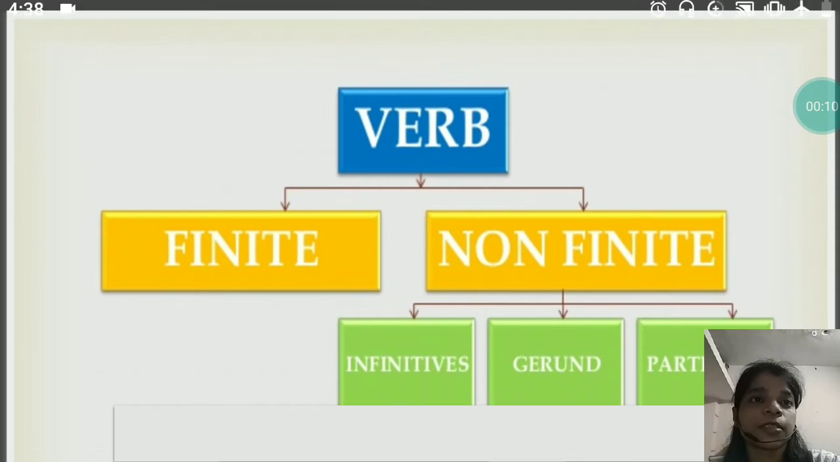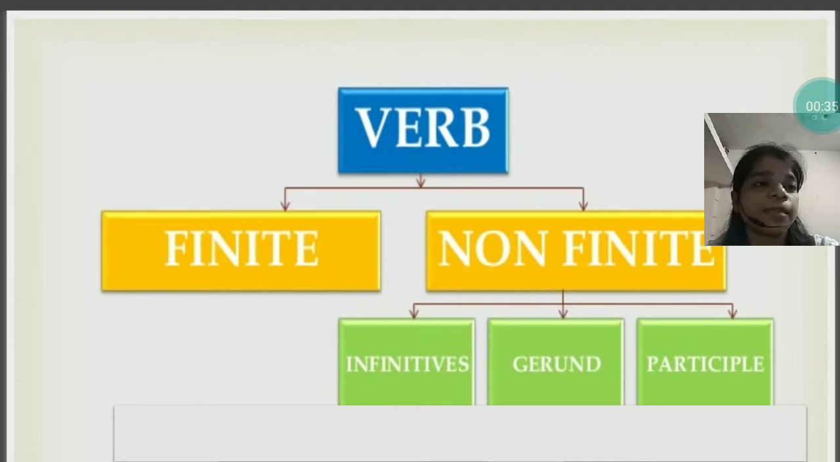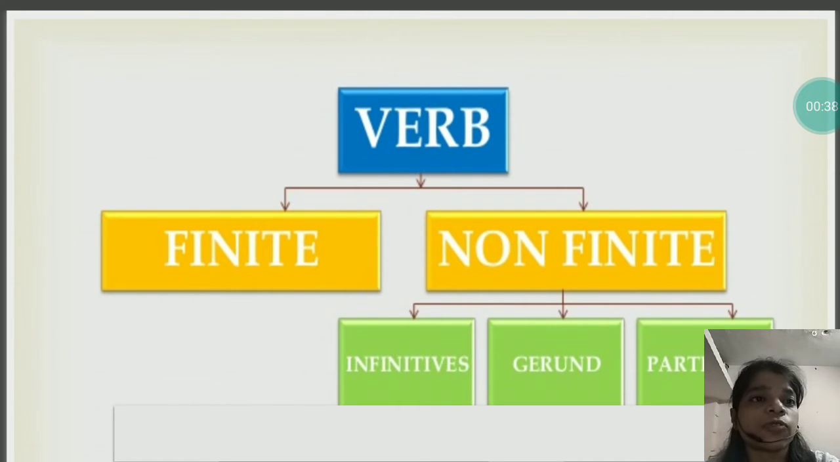So let's start. As in the first video, we talked about two types of verbs, that is transitive and intransitive. Now in this video we will discuss another two types of verbs, that are finite verb and non-finite verb. And non-finite verb is further categorized into three parts: infinitives, gerund and participle. Today we will talk about only finite and non-finite, and the other three parts of non-finite we will discuss later. So let's start.